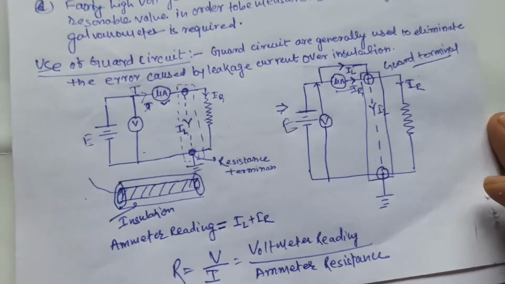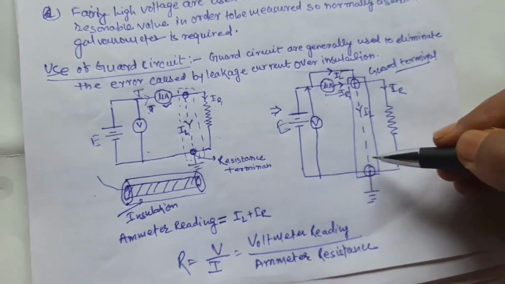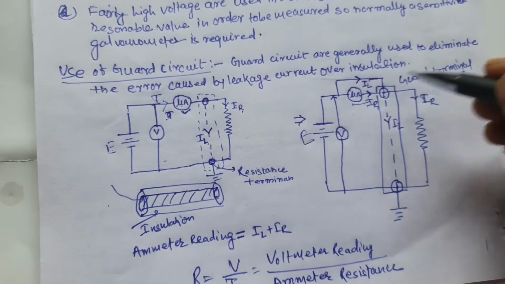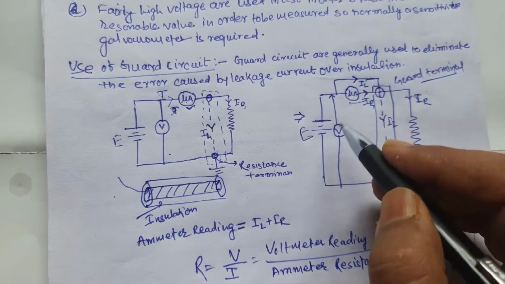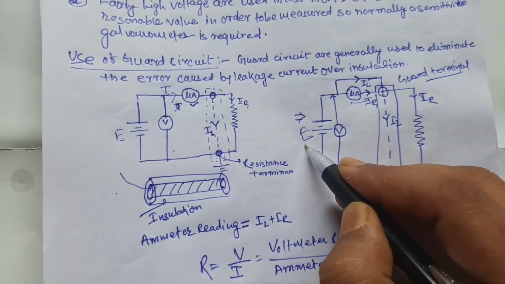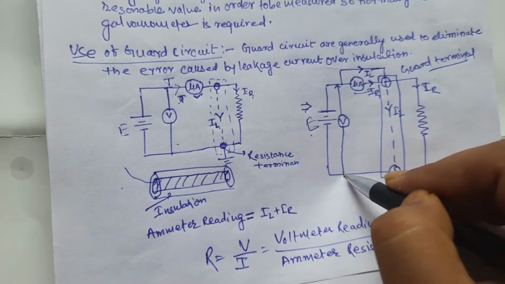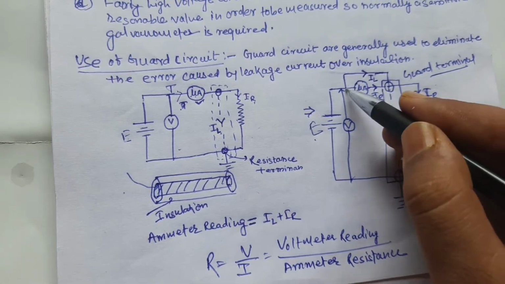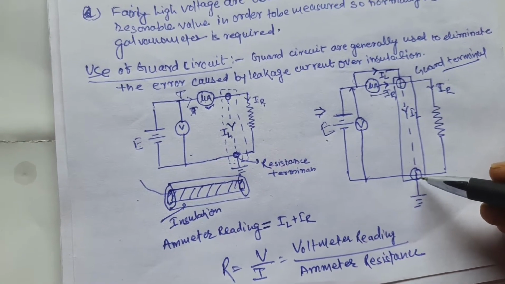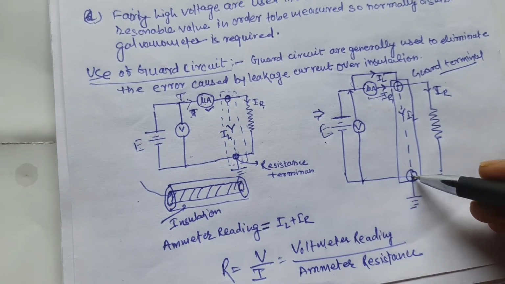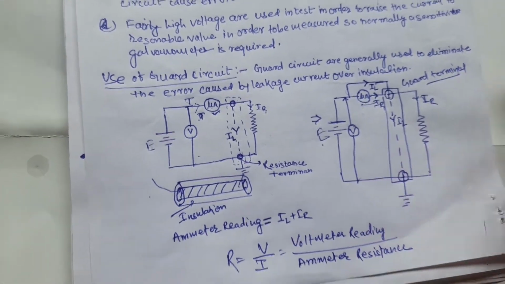To avoid the error due to insulating material, we use the guard circuit. The function of the guard circuit is that when you apply the voltage E and a voltmeter is connected across the resistance, there is a bypass circuit that bypasses the leakage current of the insulating material, and the ammeter reads the actual current through the resistance.